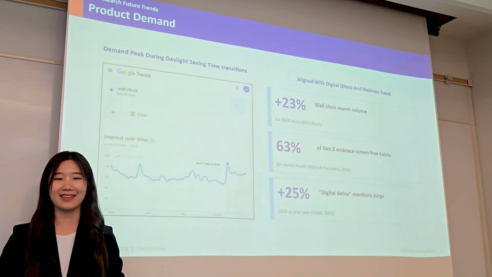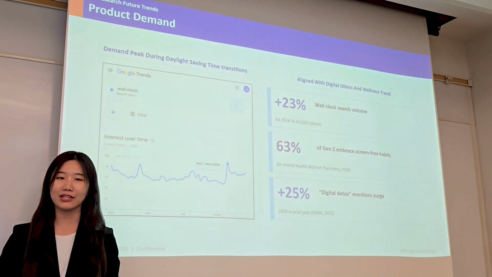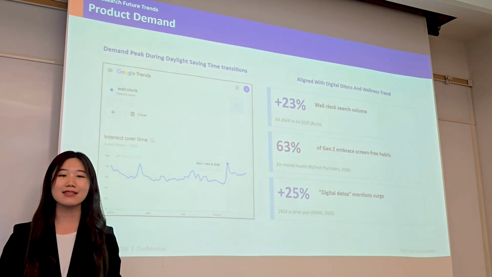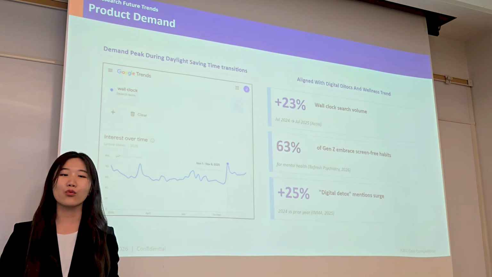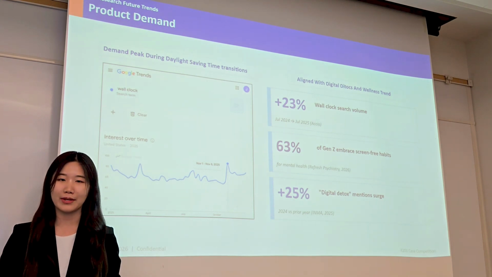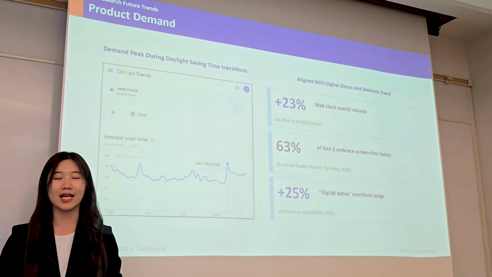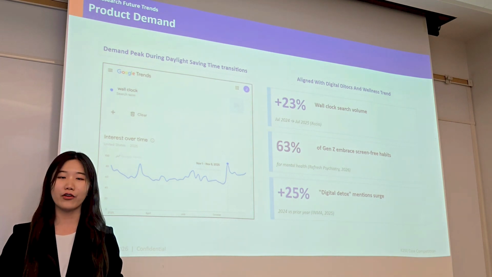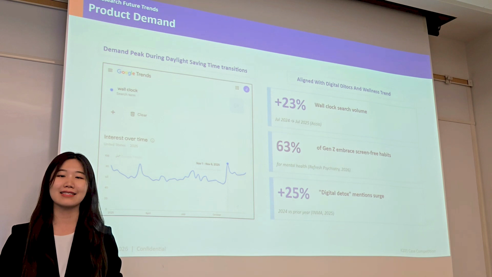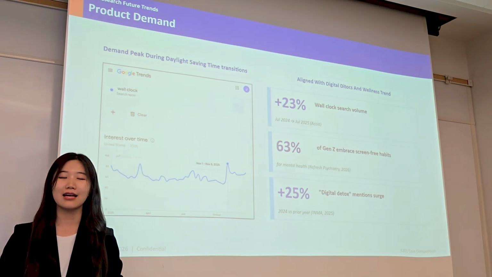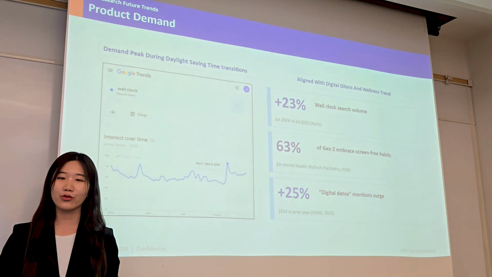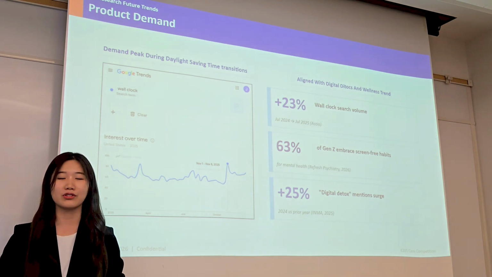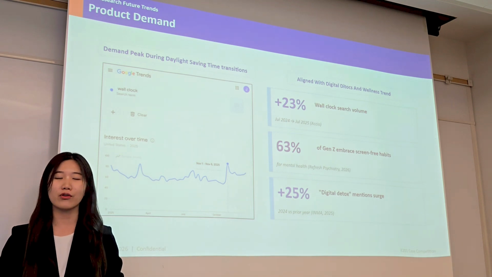Furthermore, Google Trends shows that the search for wall clocks peaked especially in March and November. This is the exact time period of daylight saving time changes. Since wall clocks require manual adjustment, these movements naturally draw the attention of customers. So the fall 2026 launch aligns directly with this demand peak. In addition, the wall clock category is gaining momentum. The growing digital detox movement is repositioning analog objects as wellness symbols, and these trends are clearly reflected in the data.